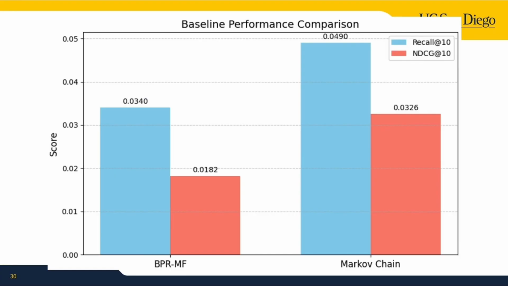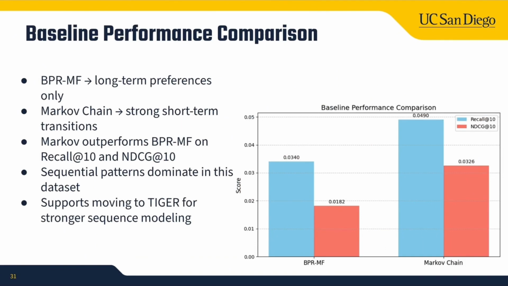Here's the baseline performance comparison plot. In the bar charts, each model has two bars, one for recall and one for NDCG. Numerically, the Markov chain achieves a recall at 10 of about 0.054, whereas BPRMF is around 0.034.